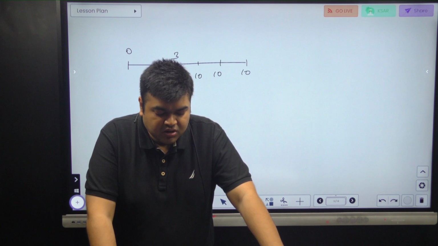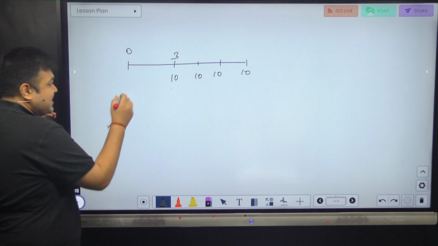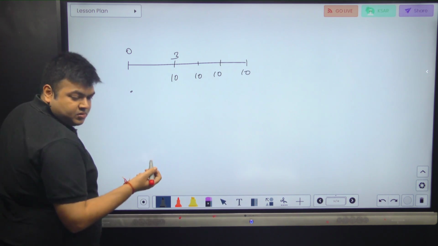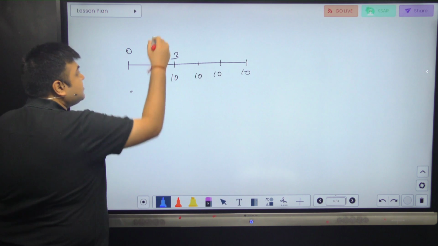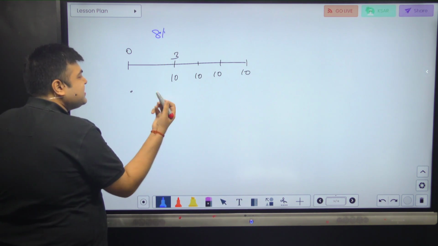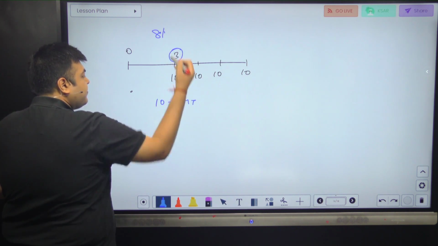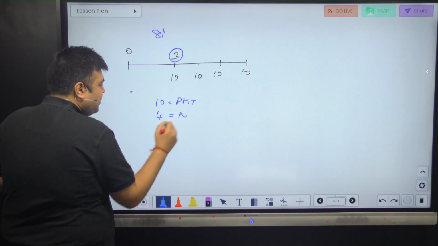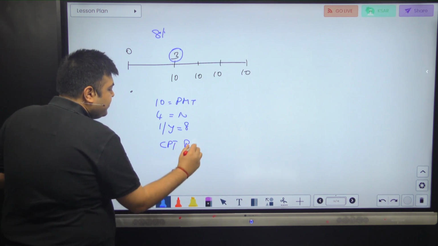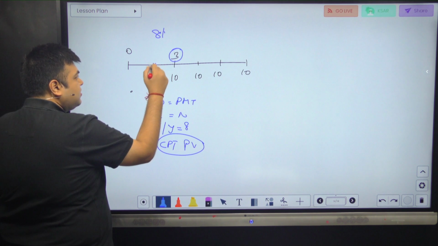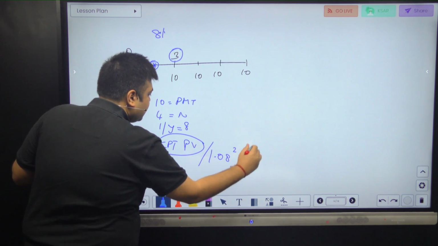And assume that you can earn 8% annually on the investment, how much you need to set aside now to cover the payments. So this is very simple. Rate? Sorry, 8%. So if 8% is your rate, all you do is use ending mode again. 10 is your PMT. 4 is your N. I/Y is 8. Compute PV. The answer will be at time 2. So divided by 1.08 squared is your answer.